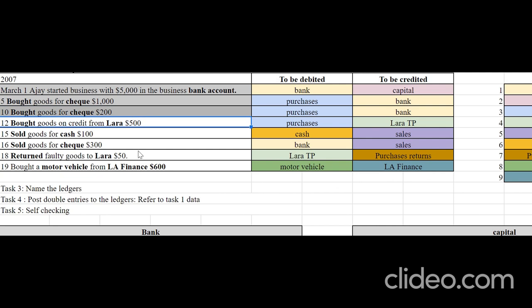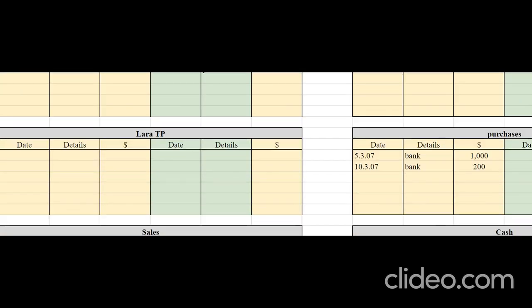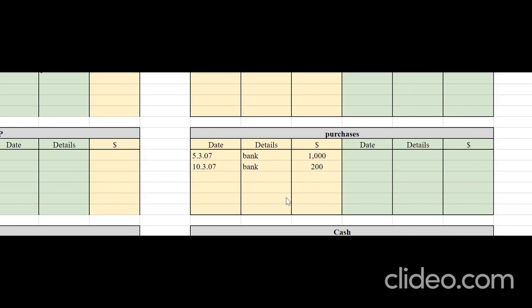Now let's move to 12th. Bought goods on credit from Lara 500. Purchases debit, Lara TP credit. So let's move to the purchases account. Enter it on the debit side. The date was on 12th and you purchased it on credit from Lara.